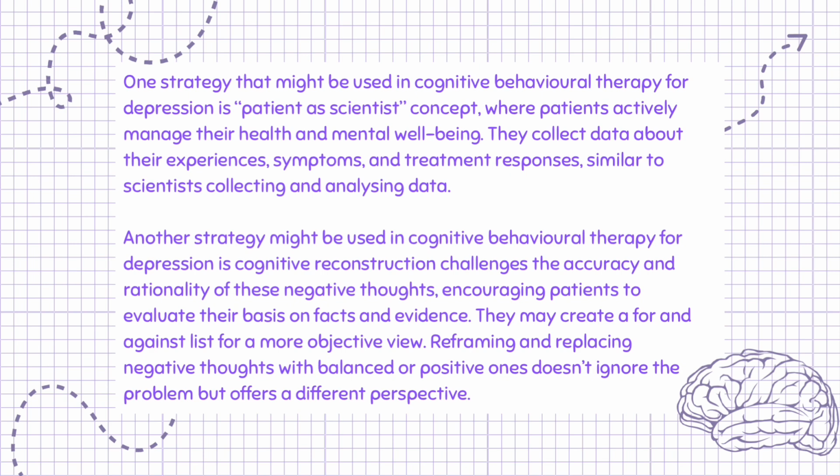Another strategy that might be used in cognitive behavioral therapy for depression is cognitive restructuring, which challenges the accuracy and rationality of these negative thoughts, encouraging patients to evaluate their basis on facts and evidence. They may create a for and against list for a more objective view. Reframing and replacing negative thoughts with balanced or positive ones doesn't ignore the problem but offers a different perspective.